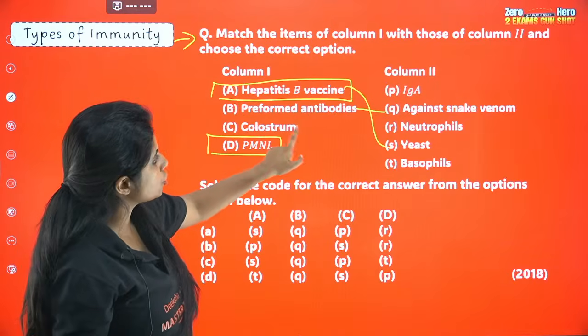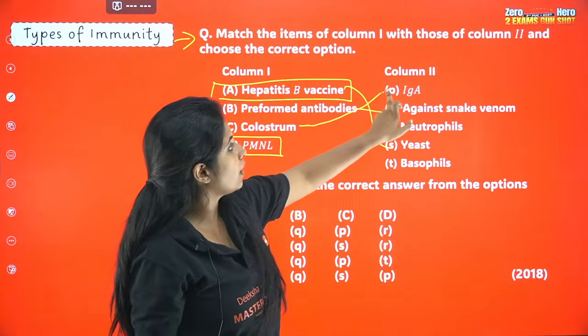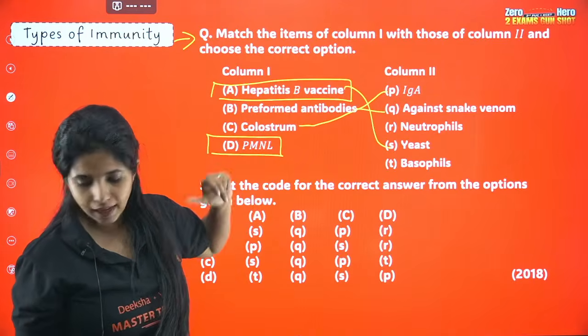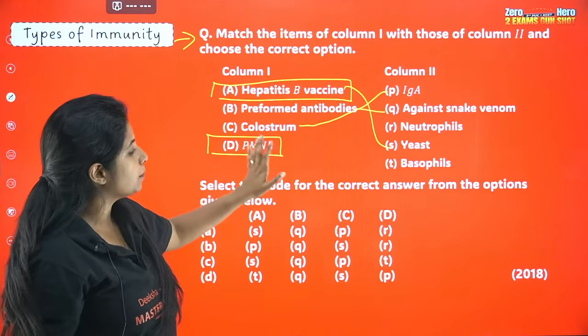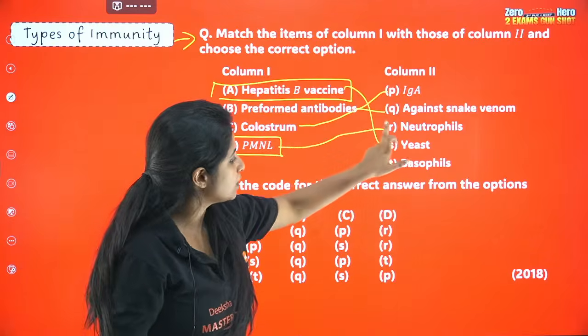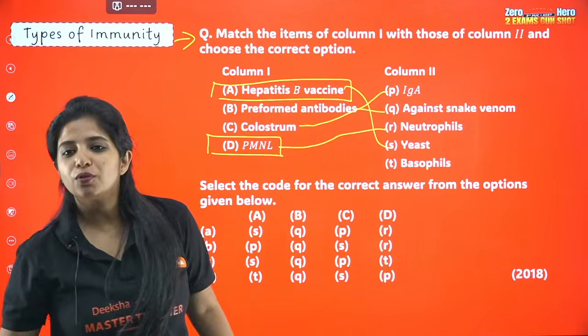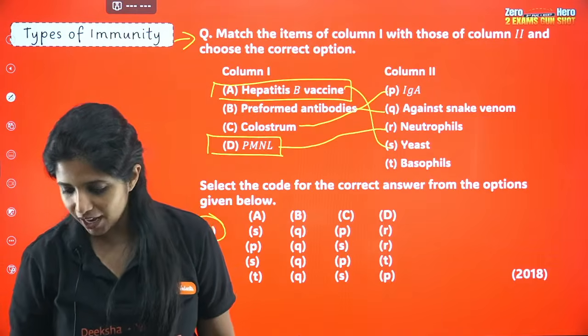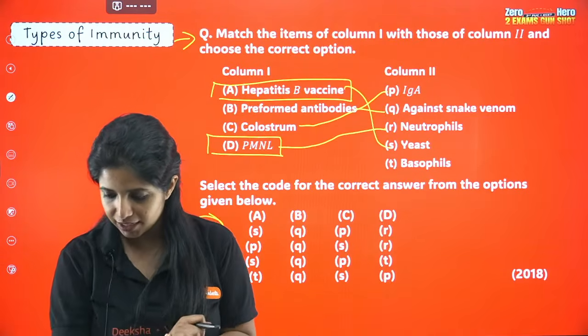And what about C? In the colostrum, what do you have? IgA. A is basically Amma, and Amma gives colostrum, that is the first milk. So that is also correct. PMNL, polymorphonuclear leucocytes. D goes with R, so basically that is neutrophils. So over here, Salini was correct, and also Dhanashree and Purvi, all of you are correct.